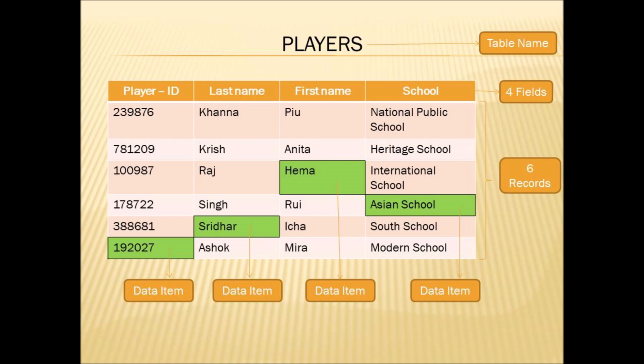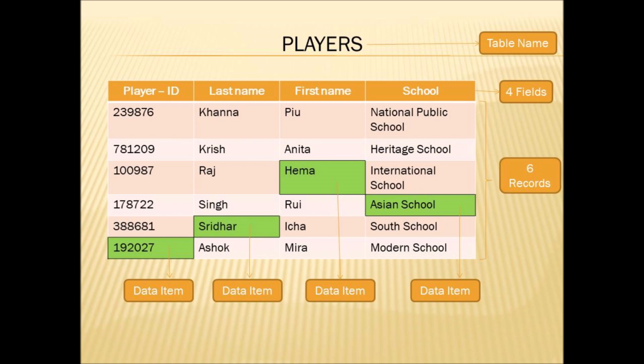Now, this is the example for elements of a table. You can see the table name is players, and you can see 4 fields: player ID, last name, first name and school are the 4 fields available in the players table.